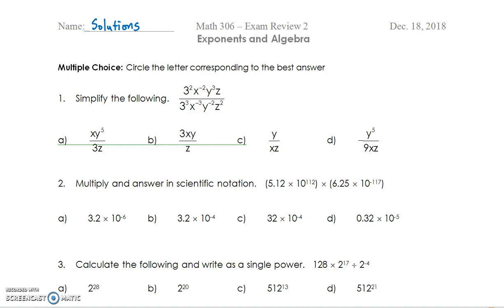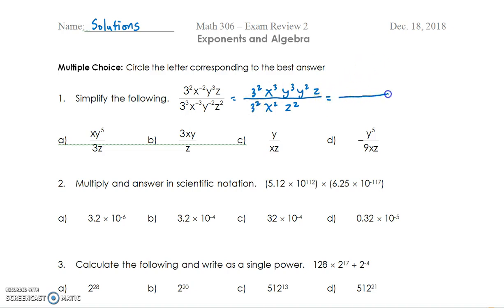So starting off right away, we have a bunch of multiple choice questions, which lots of us tend to have difficulty with. So be careful to write all your steps as we go along the way. So first question is just simplifying an exponent. So my suggestion is always to rewrite the positive exponents first on all of the variables so that you don't have any negatives around that are going to mess you up for your calculations. And then we can start simplifying the different groups.